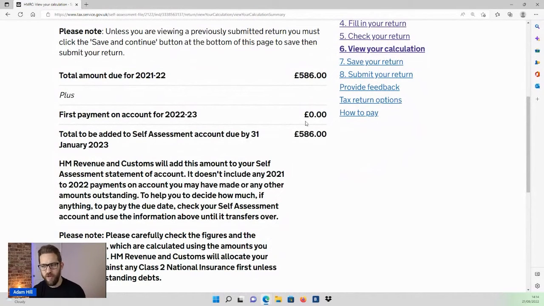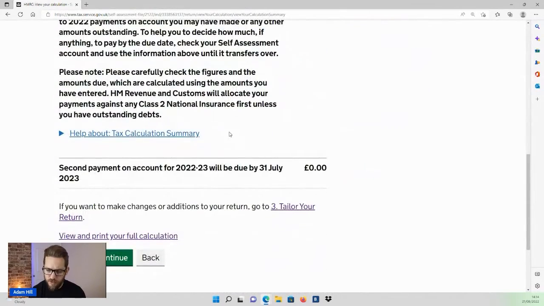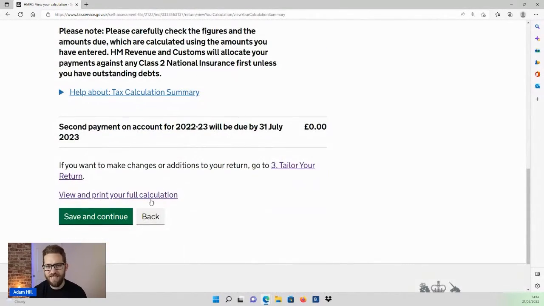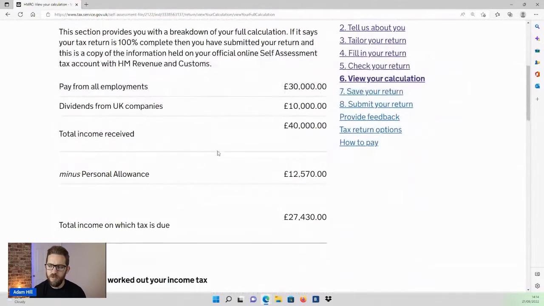Now, one little trick. This obviously tells you how much to pay and when to pay it, which is very useful. But if you want to know a detailed breakdown, then at the bottom of the page, you're going to find a link here to view your full calculation. So in here, you can see the different types of income. So I've got 30,000 from employment, which is my director's salary that I was taking. I've got 10,000 from dividends. So I've got a mix of two income sources.